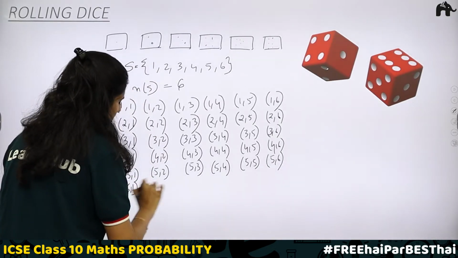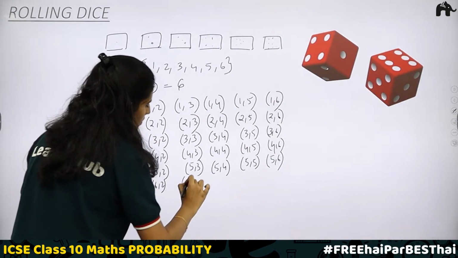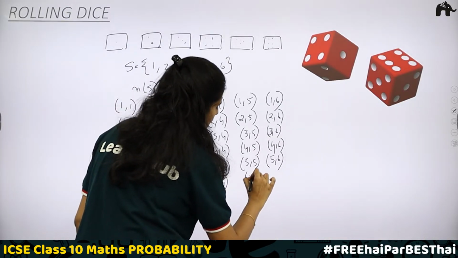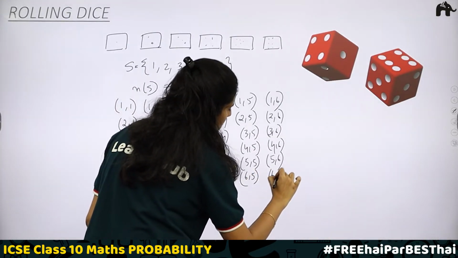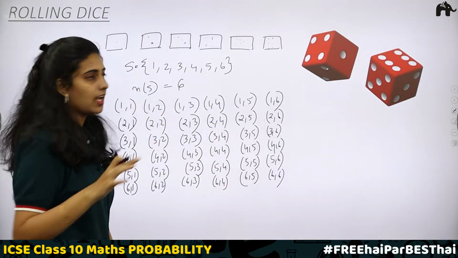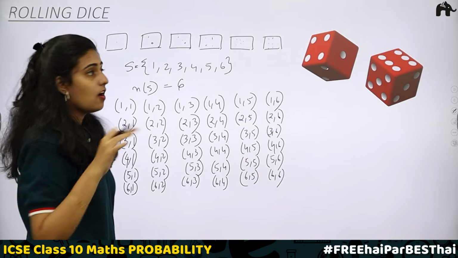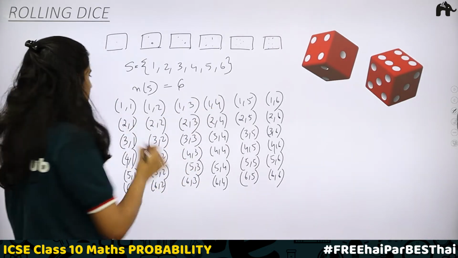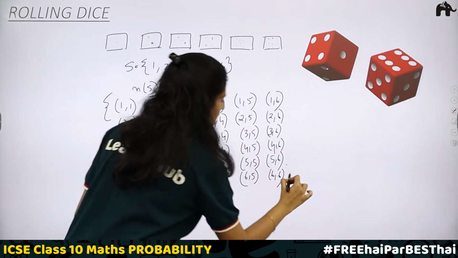Next, 6, 1; 6, 2; 6, 3; 6, 4; 6, 5; 6, 6. So these are the possible outcomes when 2 dice are thrown together or you are rolling the die 2 times. So this is the required sample space.